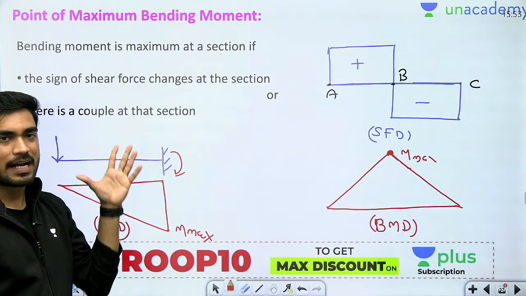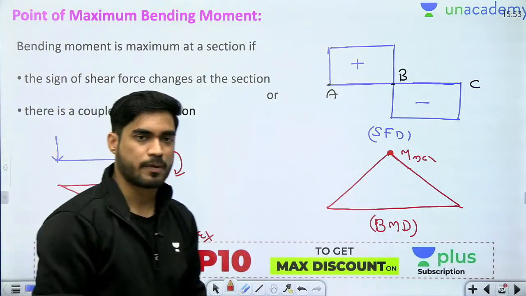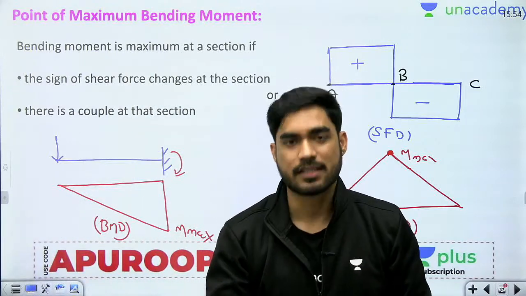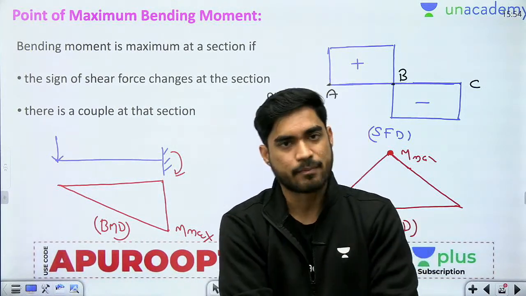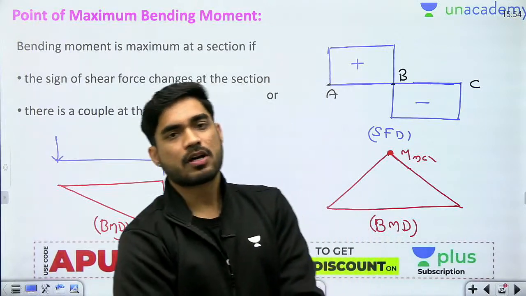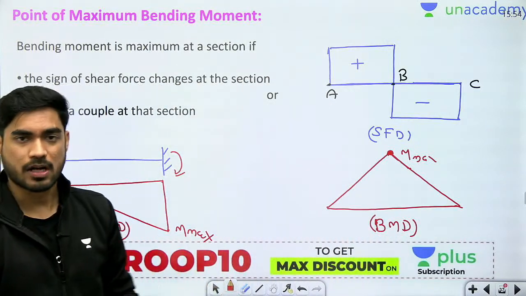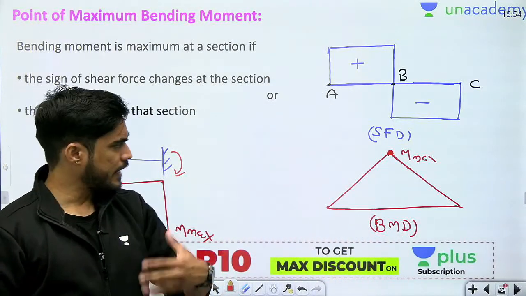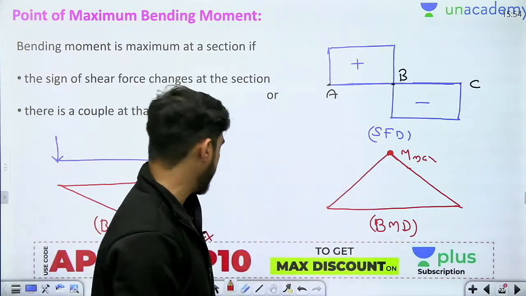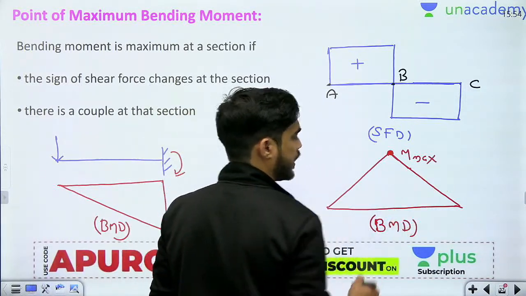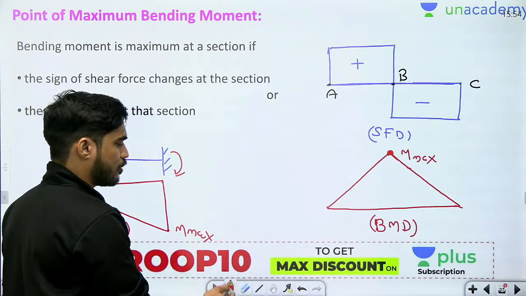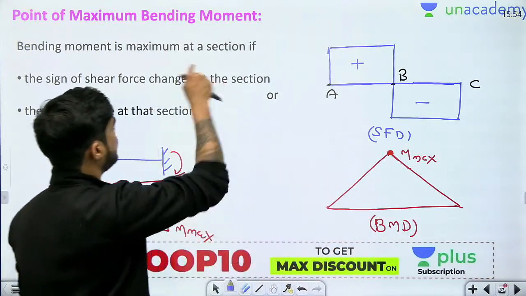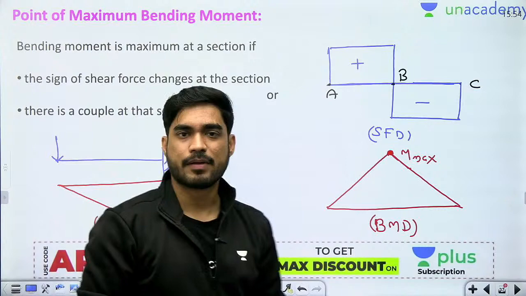There is always a couple at the fixed end, so we get maximum bending moment at the fixed end. But in simply supported beams and overhang beams, there is usually no couple. So where will you get maximum bending moment? Where the sign of shear force is changing. ठीक है, तो simply supported and overhang beams में we get this first criteria and cantilever beams में we get this second criteria.